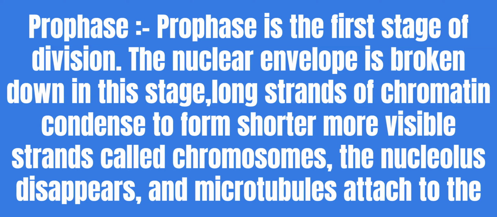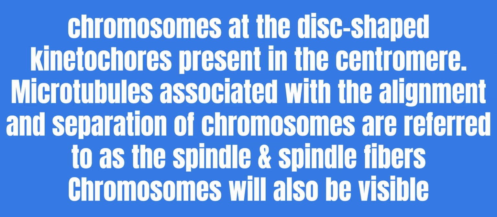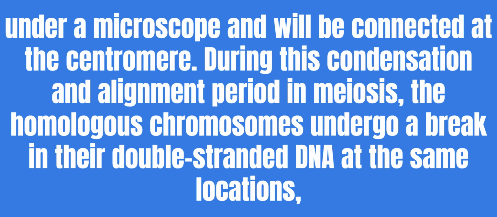Prophase. Prophase is the first stage of division. The nuclear envelope is broken down in this stage. Long strands of chromatin condense to form shorter, more visible strands called chromosomes. The nucleolus disappears, and microtubules attach to the chromosomes at the disc-shaped kinetochores present in the centromere. Microtubules associated with the alignment and separation of chromosomes are referred to as the spindle and spindle fibers. Chromosomes will also be visible under a microscope and will be connected at the centromere.